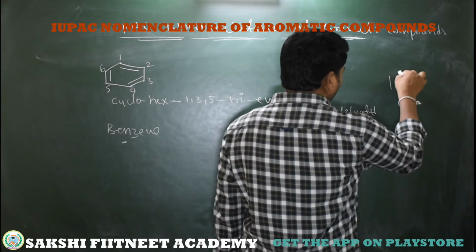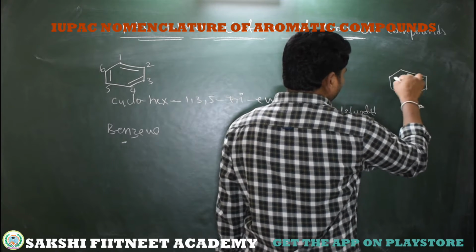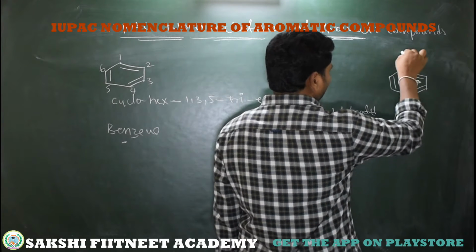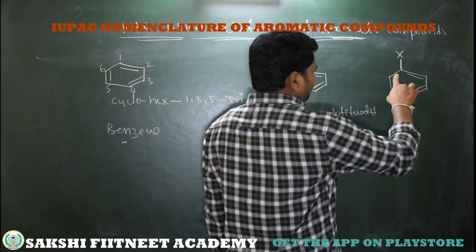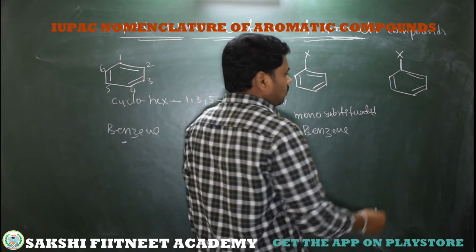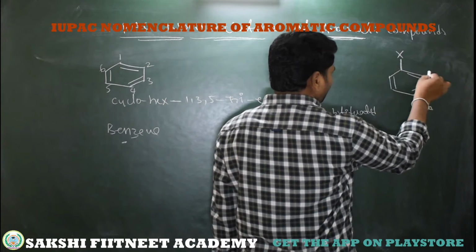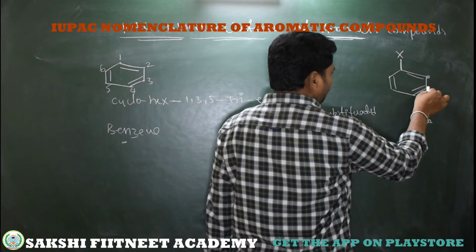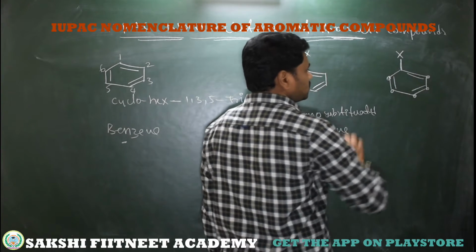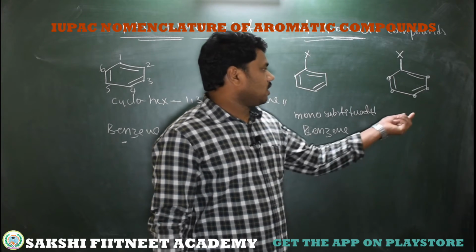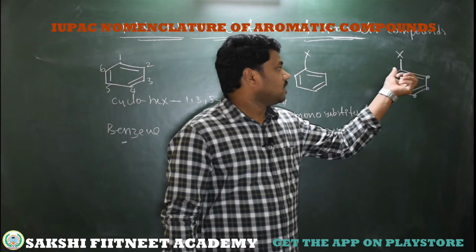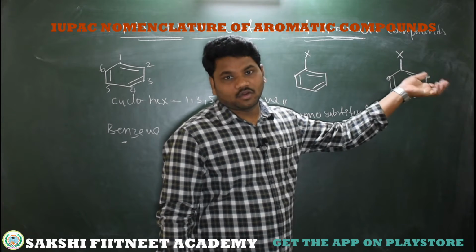Then what about a disubstituted benzene? See, this is a benzene which has 2 substituents on the ring. For example, here is one substituent, and we have the other 5 vacancies, the other 5 carbons are vacant. So if the bonding is adjacent, the other substituent may be here, or here, or here, or here, or here. Based on the substituent position, we can use simple numbering to differentiate their positions, otherwise the common position notation.